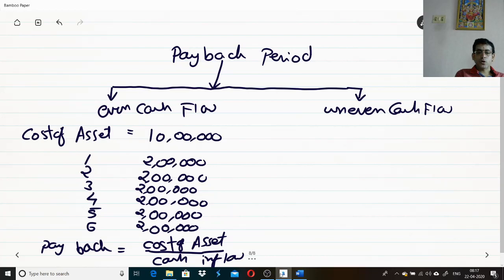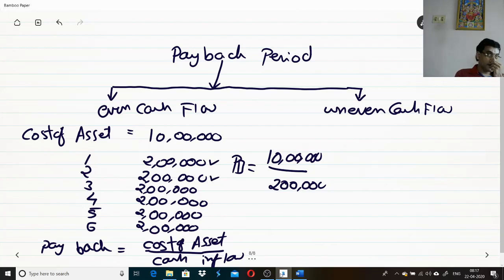So here, what is the cost of the asset? 10 lakhs. Every year, my cash flow is a uniform 2 lakhs. First year, I recovered 2 lakhs. Second year, I recovered another 2 lakhs, so 4 lakhs has been recovered by the end of the second year. Third year, again 2 lakhs, so total 6 lakhs by the end of the third year. Fourth year, 2 lakhs, so 8 lakhs is recovered. Fifth year, another 2 lakhs. So the total 10 lakhs is recovered in 5 years. So the payback period for this project is 5 years.